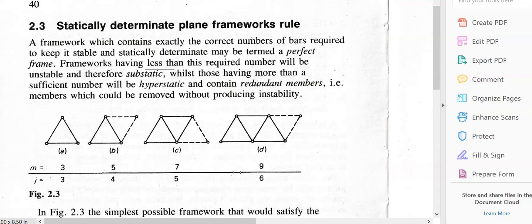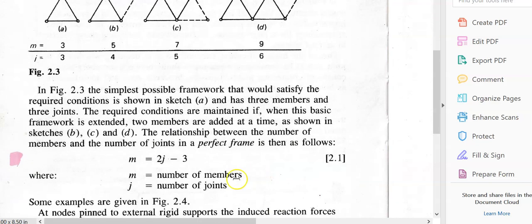So any frame for which we can use those 3 equations to determine the reactions, we say is a statically determinate frame. And to check whether a frame is statically determinate or not, that's the formula we use over there.